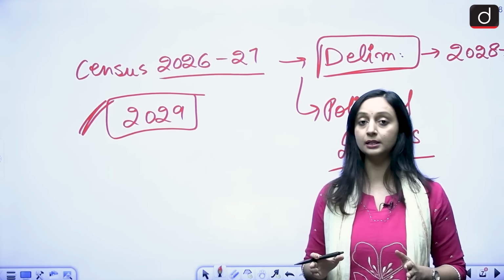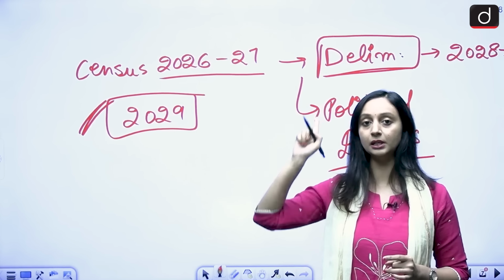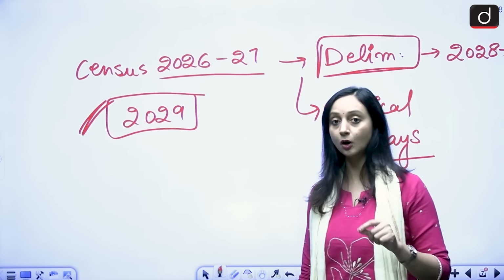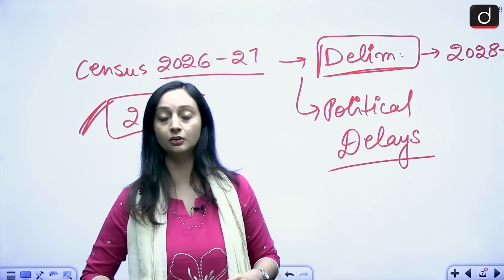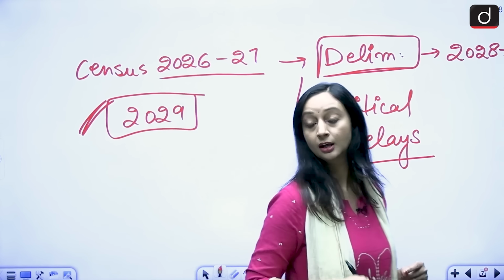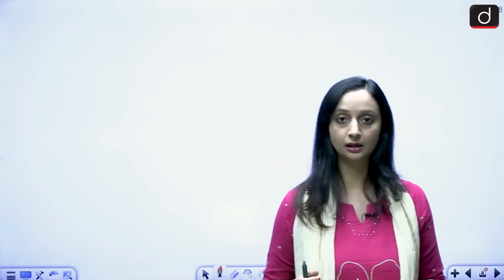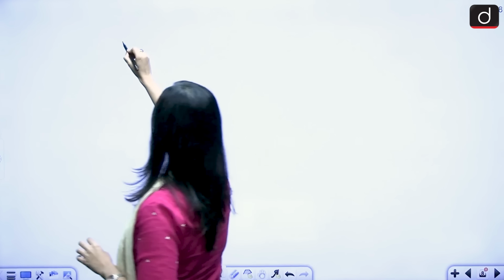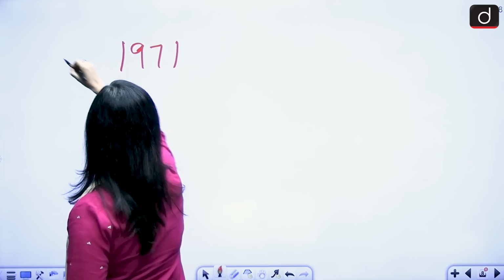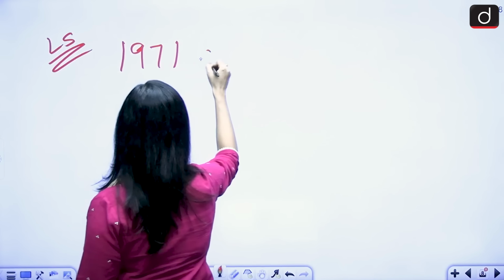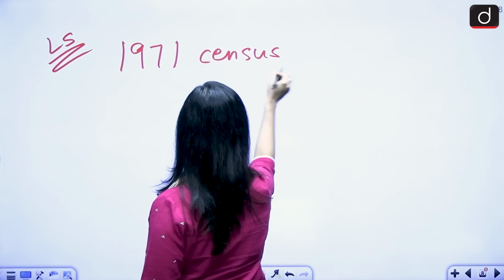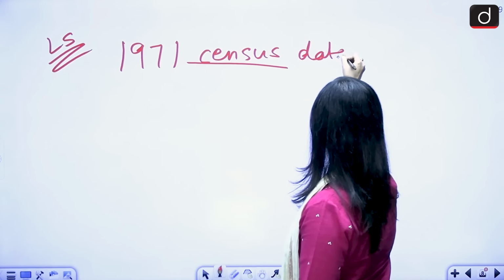But the opposition parties are saying that they have a problem with this delimitation. We cannot afford to have a delimitation done right now in such haste, because if you look at the history of delimitation, the number of seats that we see in our Lok Sabha has been frozen based on the 1971 census data.